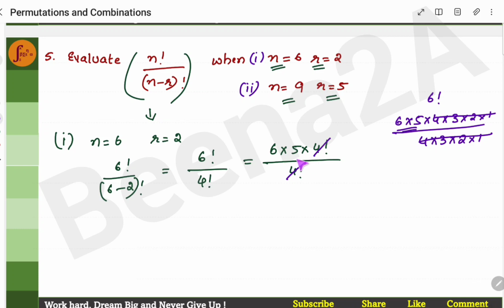So I'm putting it as a shortcut. 6 into 5 into 4 factorial. This entire portion, 4 into 3 into 2 into 1, is 4 factorial, correct? So now 4 factorial and 4 factorial get cancelled. I'll be left with 30.